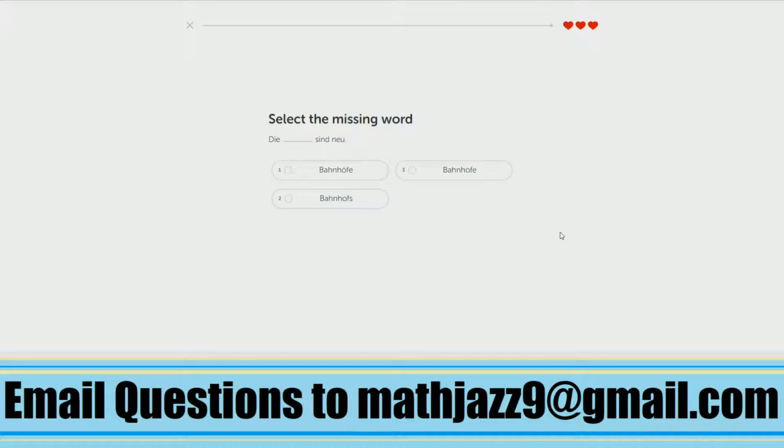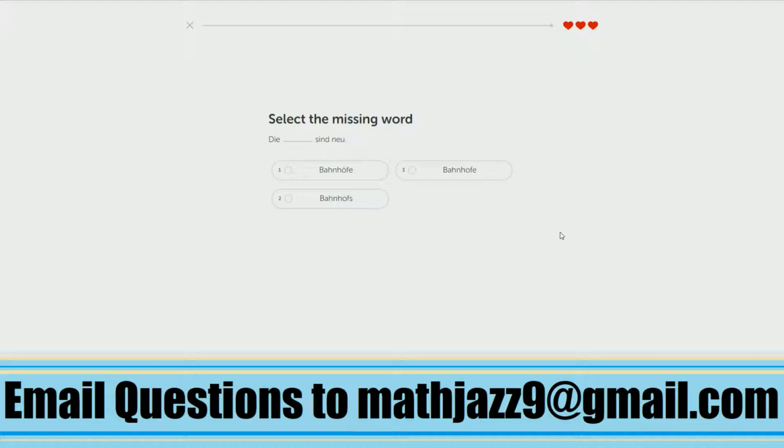Okay, so missing word. Die blank sind neu. And the options are Bahnhöfe, Bahnhofe, Bahnhofs. So they're trying to trick us here, because German never pluralizes by adding an S at the end. So we can throw out the last option already. The question is Bahnhöfe or Bahnhofe?